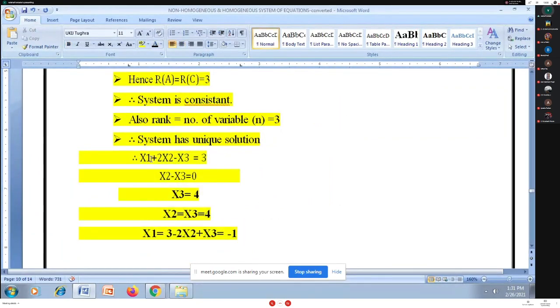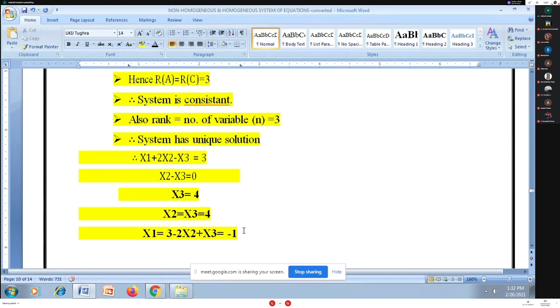First equation, x1 plus 2x2 minus x3 is equal to 3. Second equation, x2 minus x3 is 0. Third equation, x3 is equal to 4. From the third equation, I get the value for x3. Resubstitute it in the second equation: x2 is equal to x3, so x2 is 4 here. Now I have x2 and x3. Resubstitute in the first equation: x1 is equal to 3 minus 2x2 plus x3. Substitute the value for x2 and x3 as 4 here. Definitely you will get x1 is minus 1.